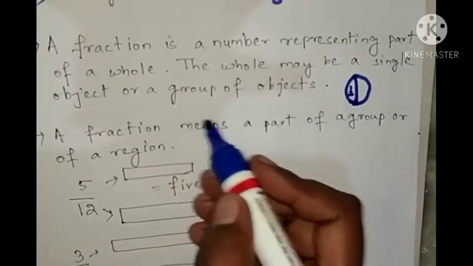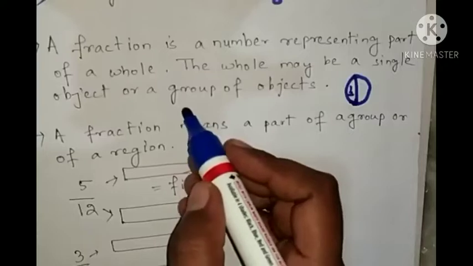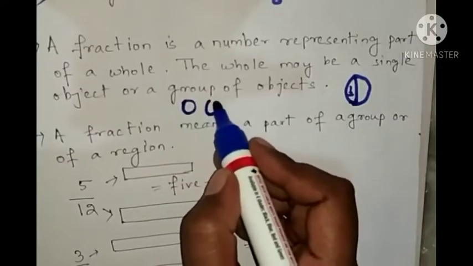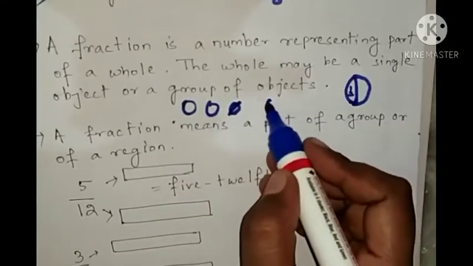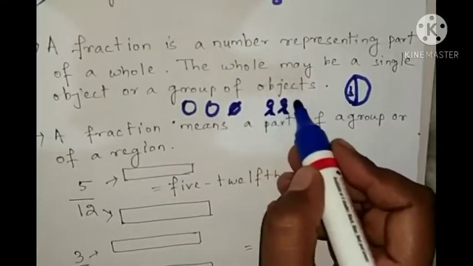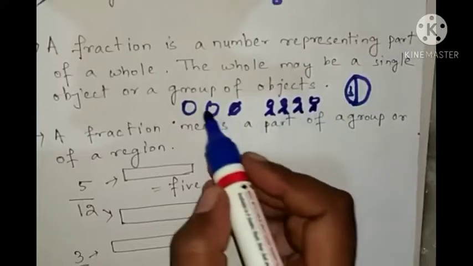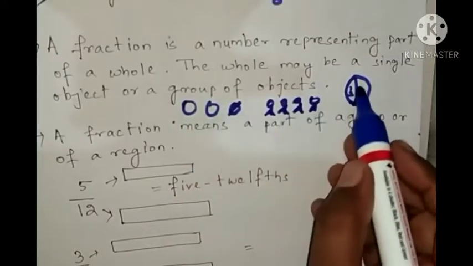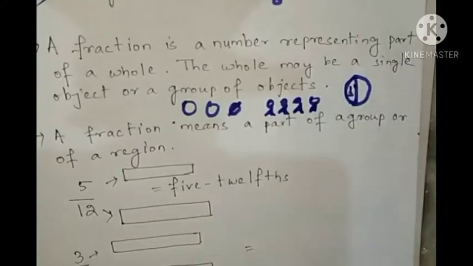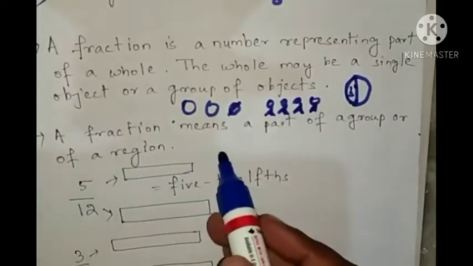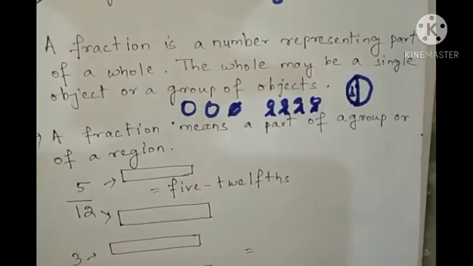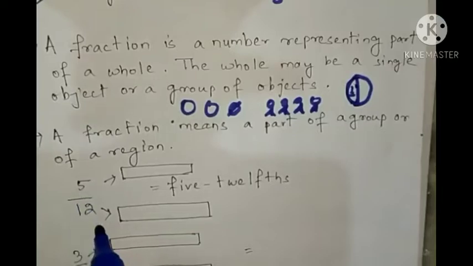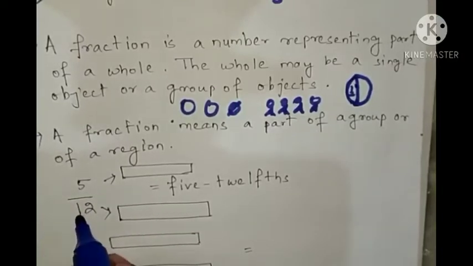Like we have divided 2 roti among how many children? 4 children. So here a group of objects may be the whole, or one object may be the whole. So a fraction means a part of a group or a region. Okay. So let's see, here written 5 by 12. So it is a fraction.